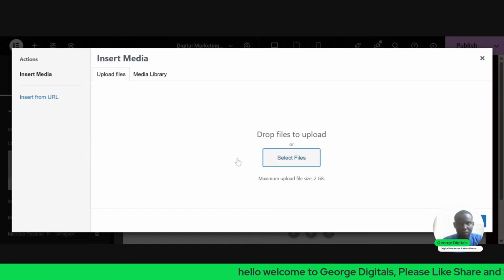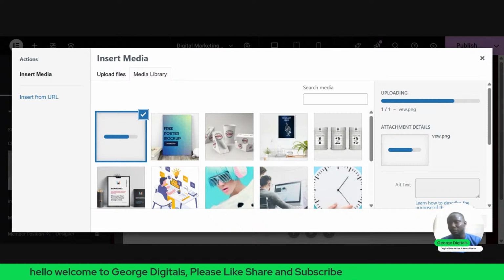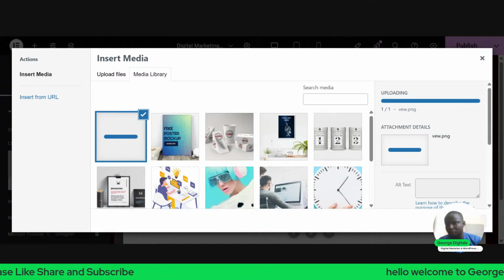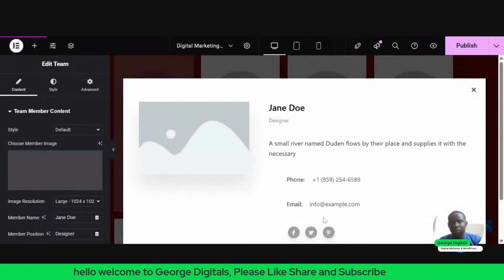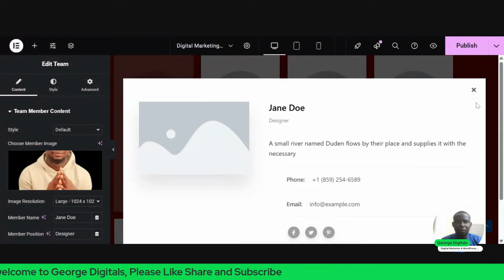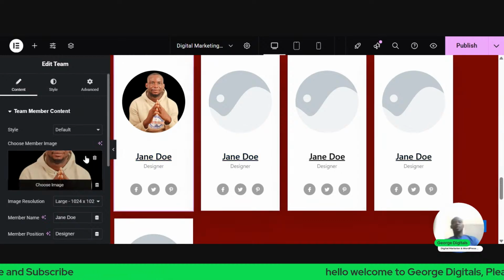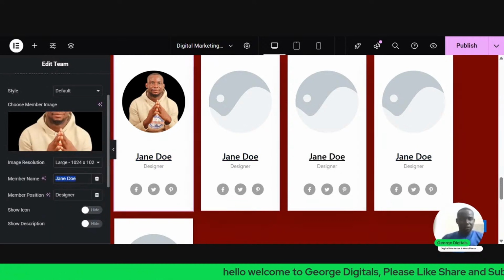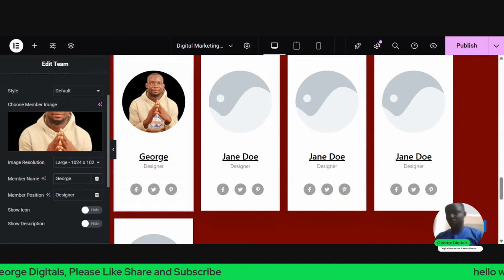Let me just add my image. So this is my image. So we can change the name. Instead of John Doe, I'll just select this and change it to George.